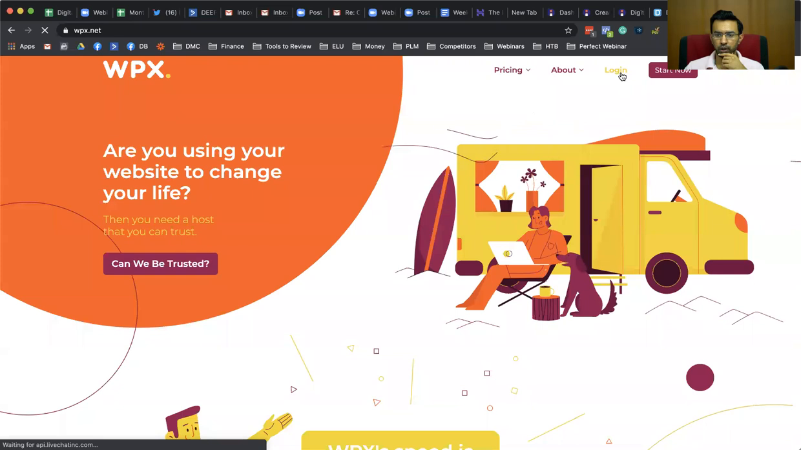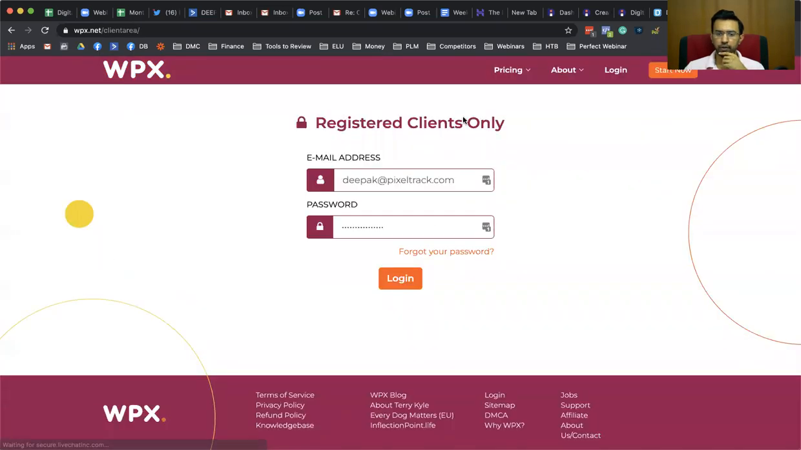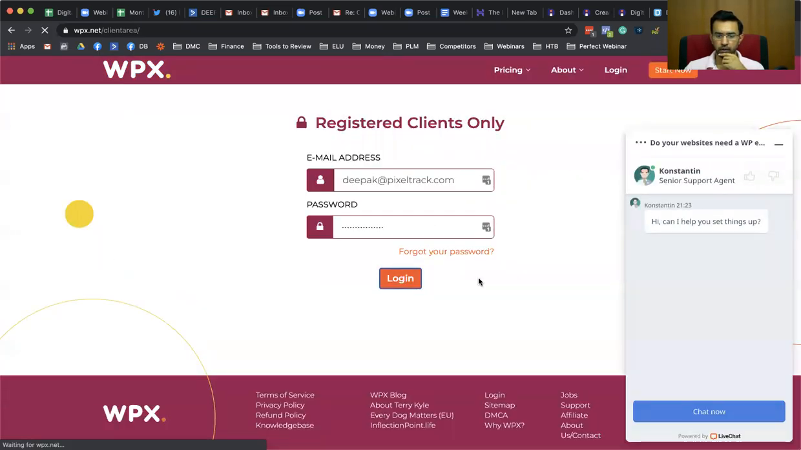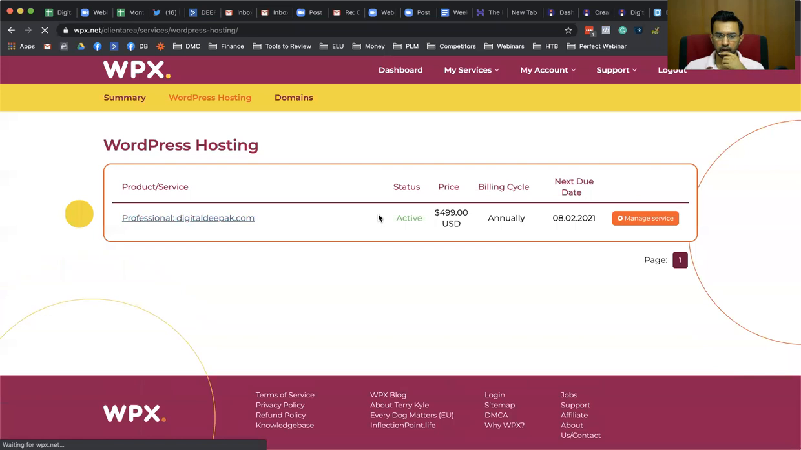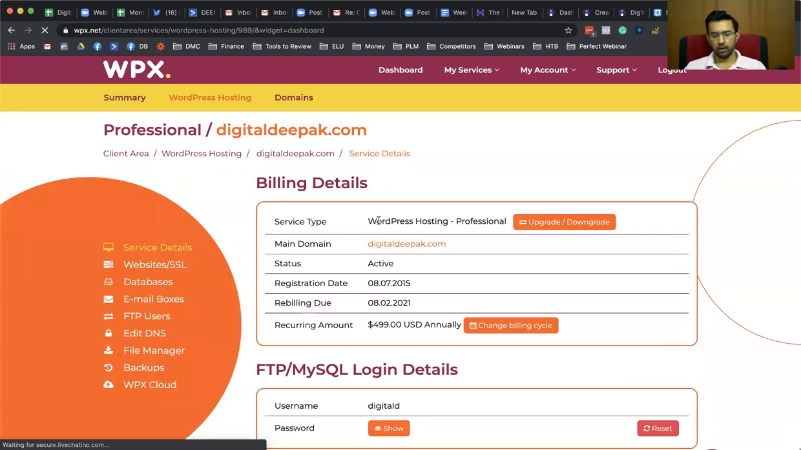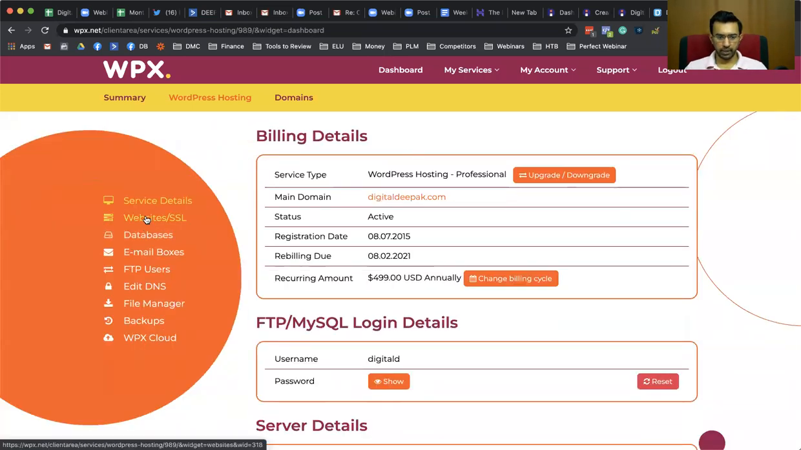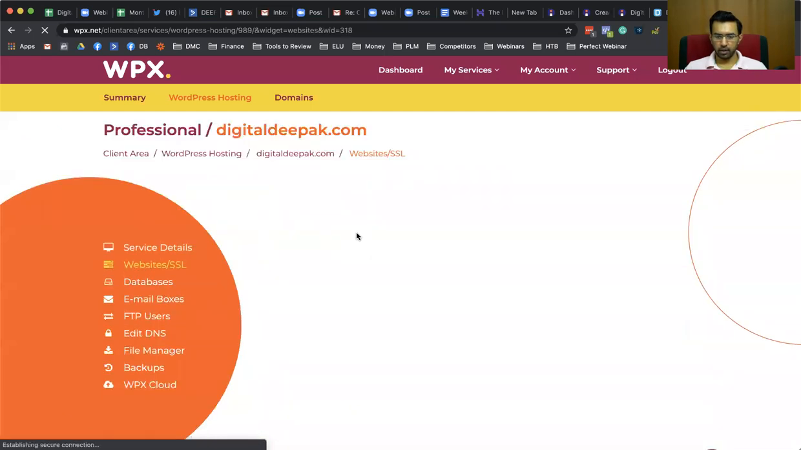So I will show you how it looks. You go inside login. I will show it to you for WPX hosting. I will click on login, go into my services, WordPress hosting, and click on Digital Deepak. And here you will be able to see there is a section called websites and SSL.